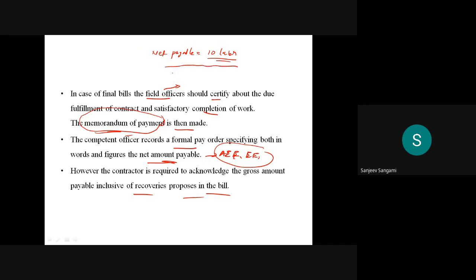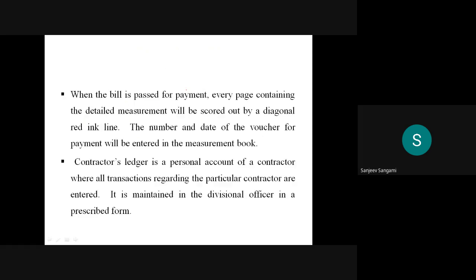First the section officer, then the higher authority, that is AEE or EE. Then it has to be acknowledged by the contractor, whatever the amount being paid to him, saying I am accepting this amount. Whatever the recovery or deductions you have made, that is correct. Again he has to sign it. That is the acknowledgement the contractor has to make.